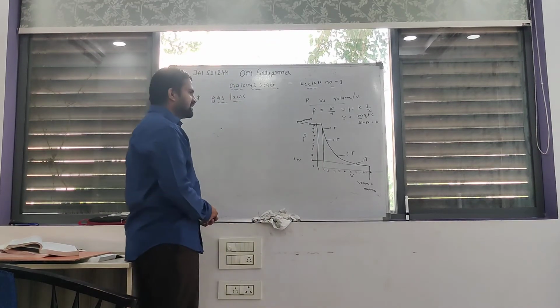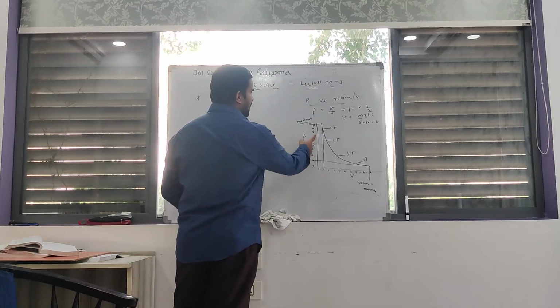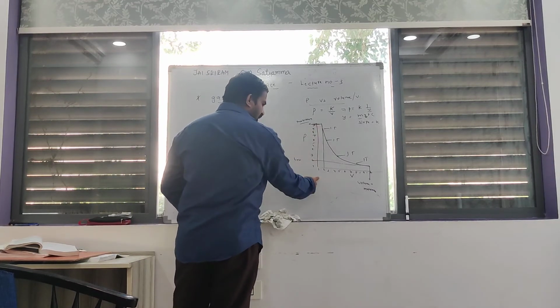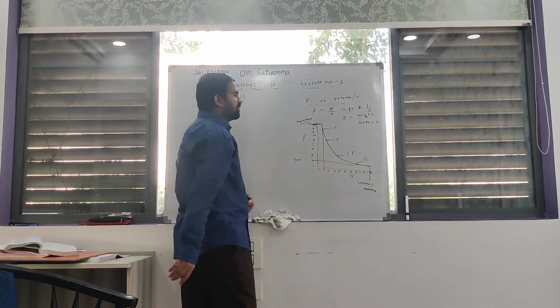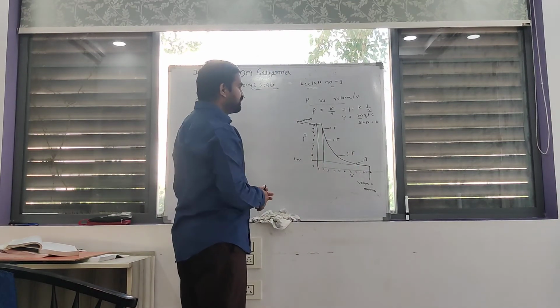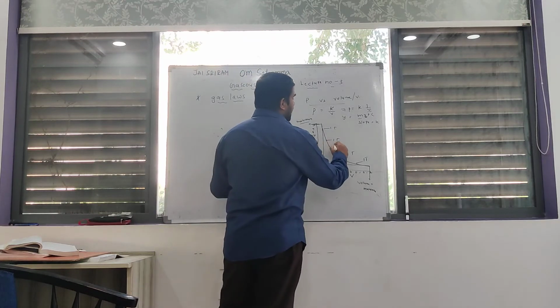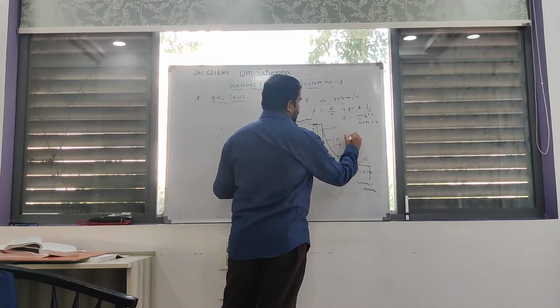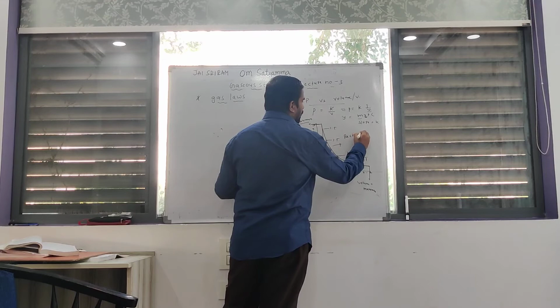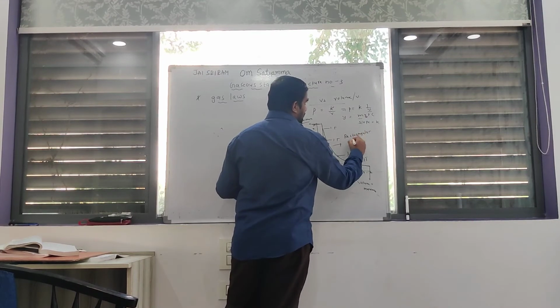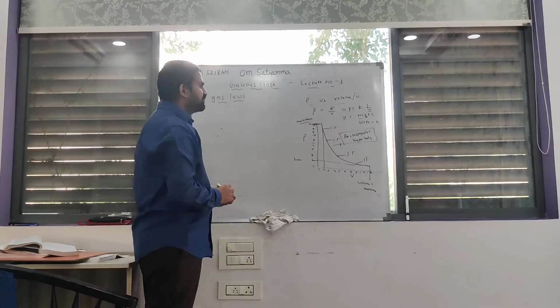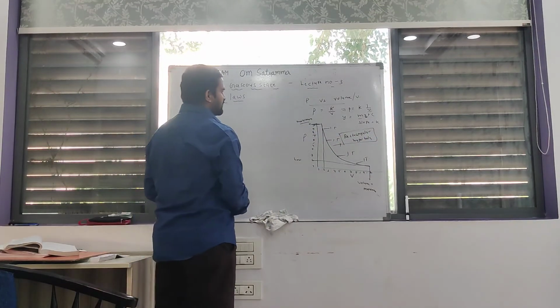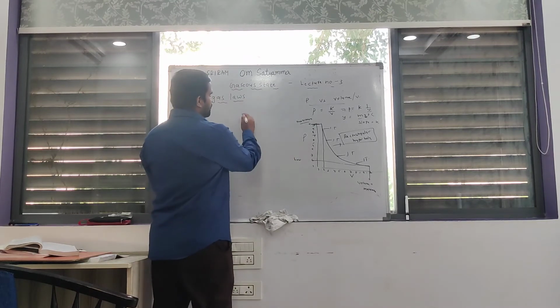Temperature is constant. According to Boyle's law, if pressure increases, volume decreases. If pressure decreases, volume increases. That's why this graph is a rectangular hyperbola. Fine, a simple graph.